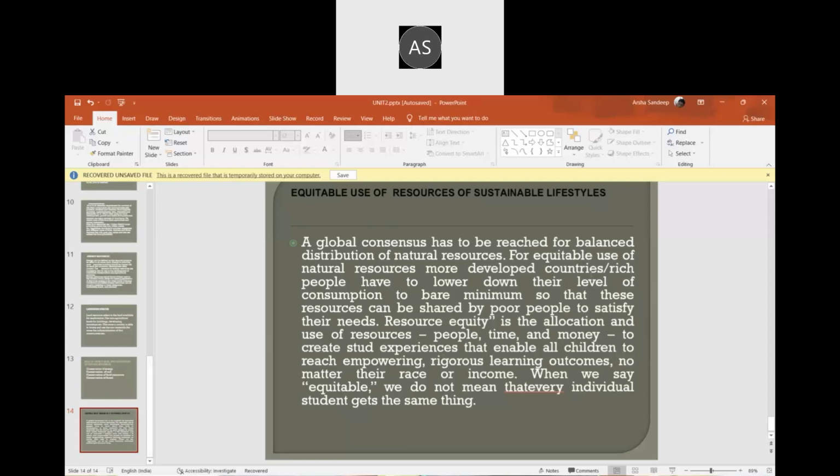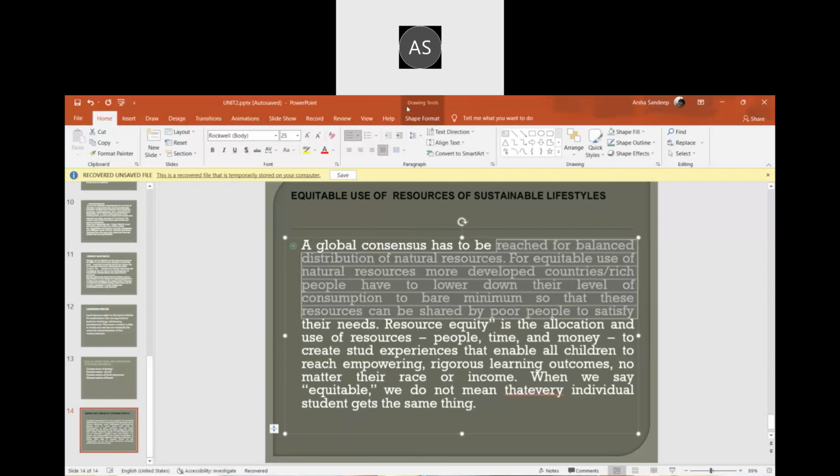Resource equity is the allocation and use of resources, people, time, and money to create an experience that enables all children to reach empowering, rigorous learning outcomes no matter their race or income. When we say equitable, we do not mean that every individual student gets the same thing.